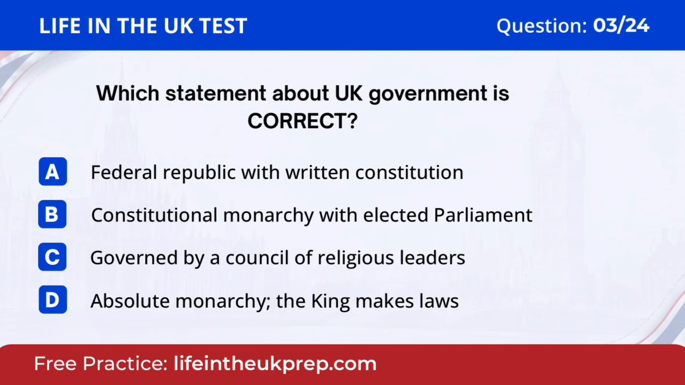Question 3. Which statement about UK government is correct? A. Federal Republic with written constitution. B. Constitutional monarchy with elected parliament. C. Governed by a council of religious leaders. D. Absolute monarchy. The king makes laws. The answer is B. Constitutional monarchy with elected parliament.